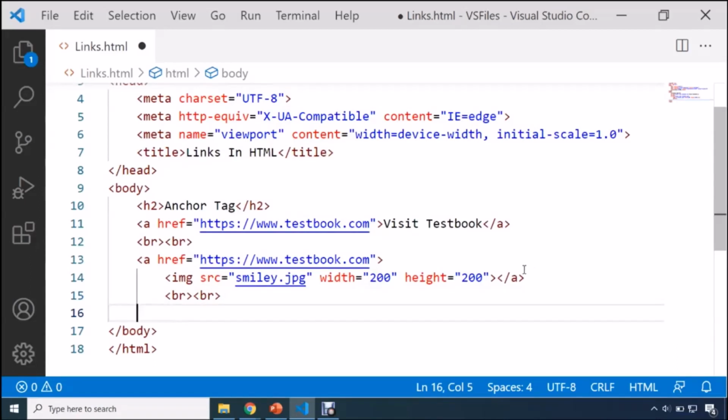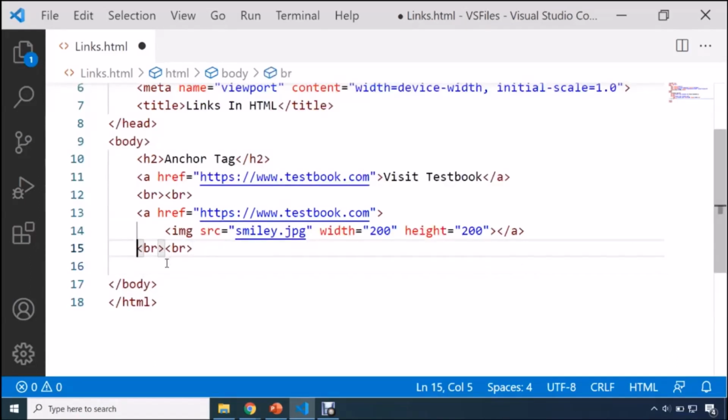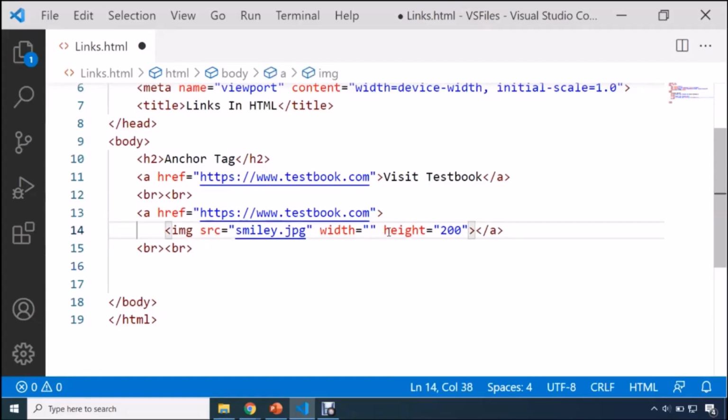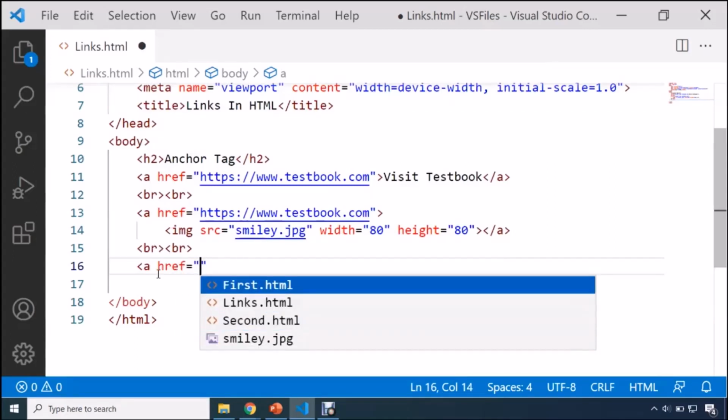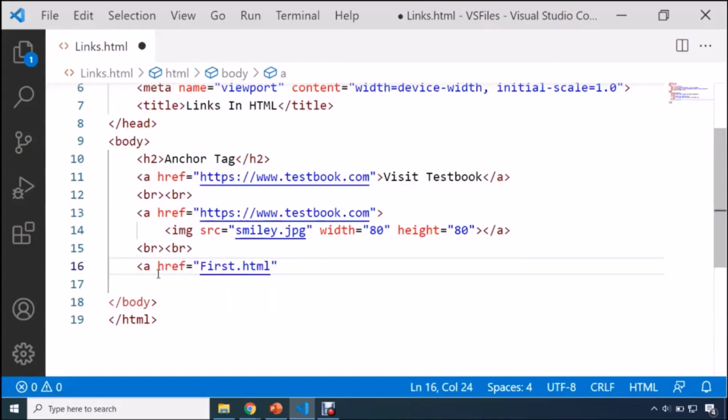So here I'm going to use a br tag. And now another demo I would like to show you. Okay, so let me keep this br tag over there. And guys, here I'm going to decrease the width and height as well. Let's say 80, and 80 will be more than enough. I will be showing you how we can redirect our user to different HTML files in the same document. So here I will be using an anchor tag with href, and this time I'm going to specify first.html as my link.